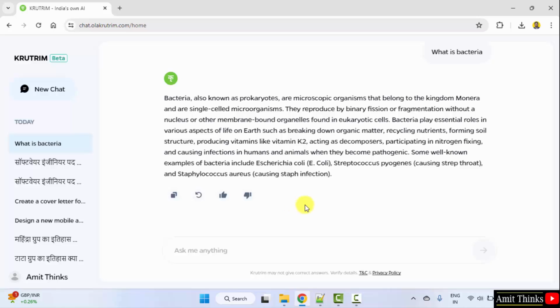Now let us see another prompt. Now we will get some information about a group, a company, let's say. What is the history of Mahindra Group?